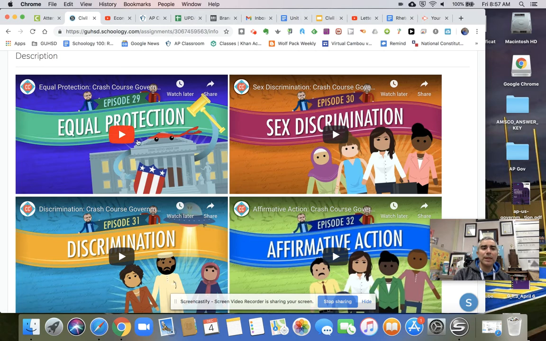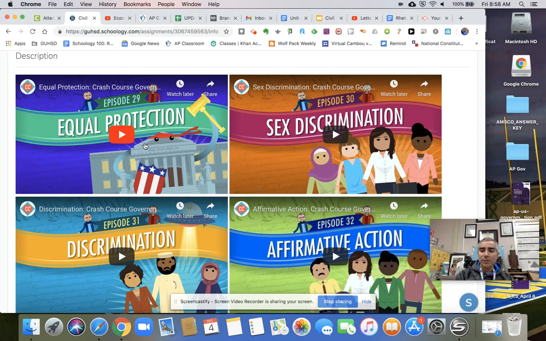So you're going to do one on equal protection. What that means is how the government's job is to provide equal protection to its citizens. And that was originally put into the Constitution when it came to newly freed slaves post-Civil War, but that has evolved over time to cover a lot of different facets of our society.